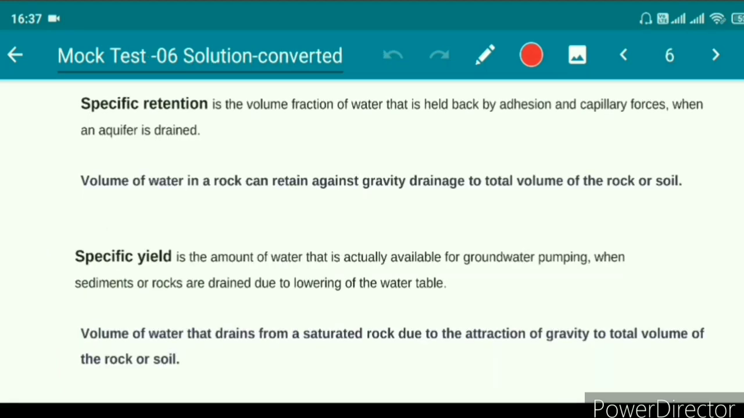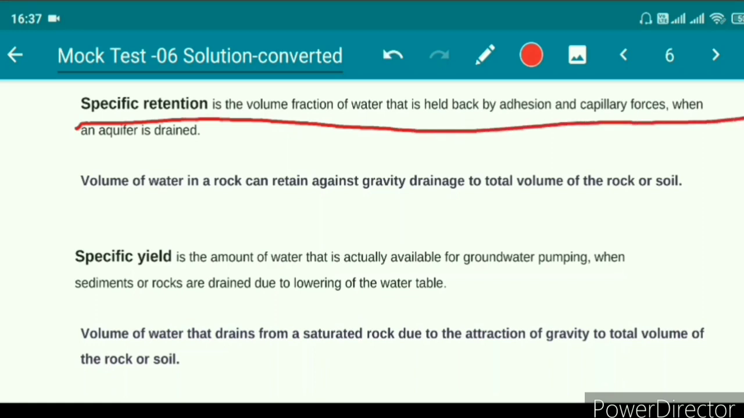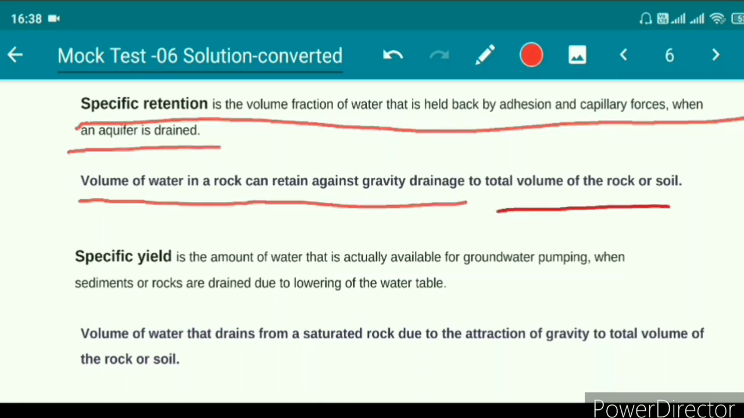So in this slide we shall understand the original definition of specific retention and specific yield. Specific retention is the volume fraction of water that is held by the adhesion and capillary forces when an aquifer is drained. Basically it is the ratio of the volume of water in a rock which can be retained against gravity drainage to the total volume of the rock or soil.